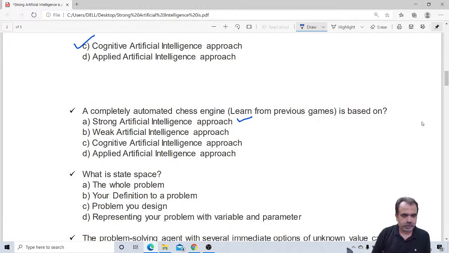The next question would be, what is the state space? What is the state space? This is a very important question, and I have not marked it yet. I will wait for your option first, then I will mark it. Whether it is the whole problem, your definition of the problem, or your design representing your problem with a variable and parameter. So let me wait for the answer first.